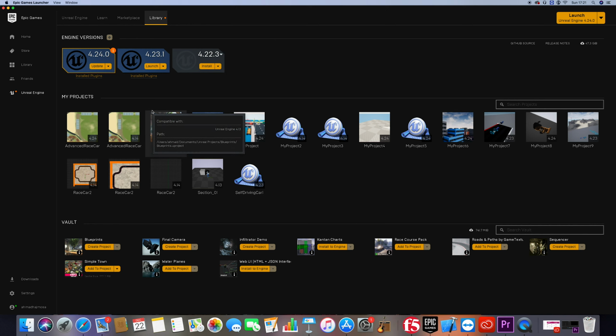But what we need first is to add an engine version. So if you don't have one, you need to click here to add your engine version. I think the latest one is 4.24, but I prefer to start with 4.23.1 because the Python package currently only works with 4.23.